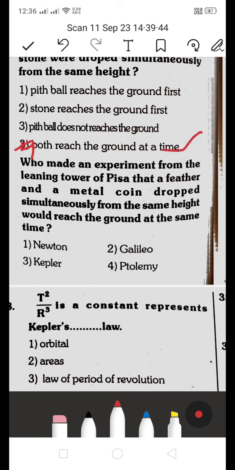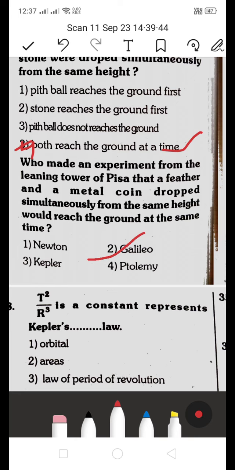Who made an experiment from the leaning tower of Pisa that a feather and a metal coin dropped simultaneously from the same height would reach the ground at the same time? Who did this experiment? Is it 1 Newton, 2 Galileo, 3 Kepler, 4 Ptolemy? Who did this experiment? It's Galileo. 2 is the right answer.